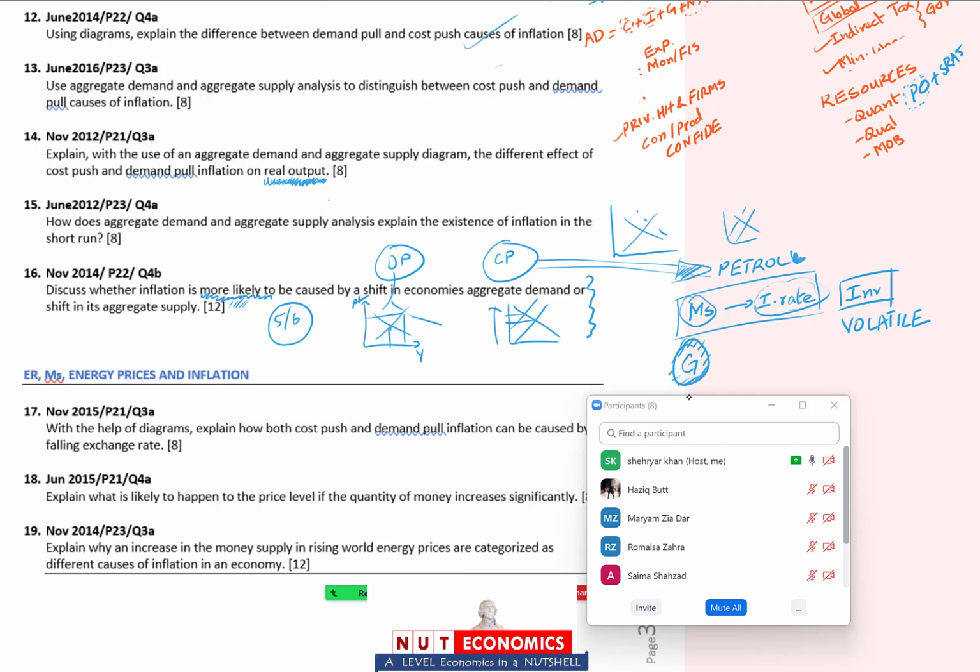कभी कभी I mean there are other reasons. मैं तुम्हें हमेशा नेचुरल डिज़ास्टर का एग्जांपल देता हूँ. नेचुरल डिज़ास्टर आ गया, गवर्नमेंट ने लोगों की हेल्प करनी है. They have to increase their spending. So government spending भी volatile होती है, and therefore another reason why demand pull inflation is more common, it is more likely. कोई क्वेश्चन इस चीज़ पे?